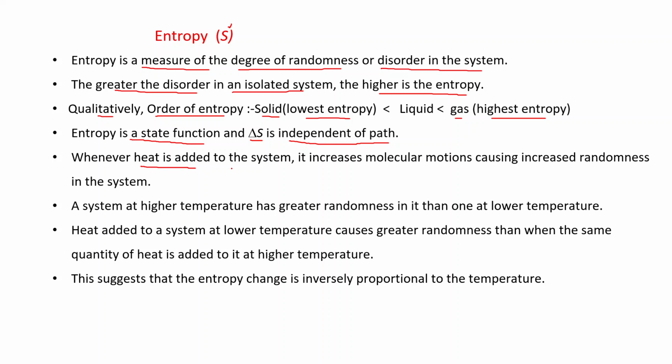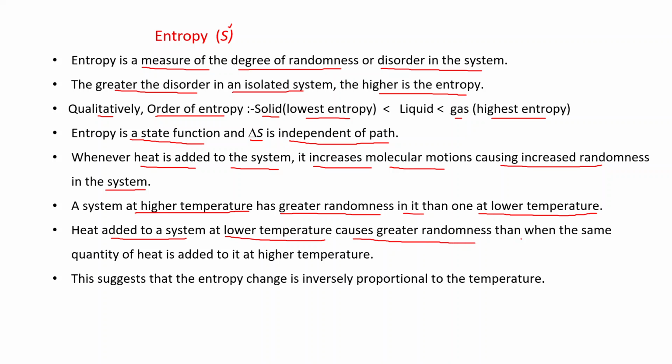Whenever heat is added to the system, it increases molecular motions, causing increased randomness in the system. That's why we can say a system at higher temperature has greater randomness than one at lower temperature. That is, at higher temperature, entropy is more, and at lower temperature, entropy is less. Heat added to a system at lower temperature causes greater randomness than when the same quantity of heat is added to it at a higher temperature.